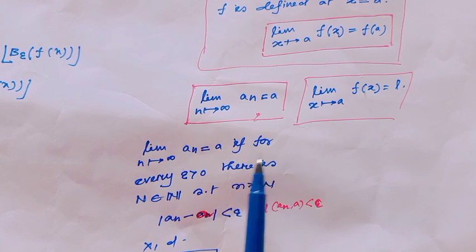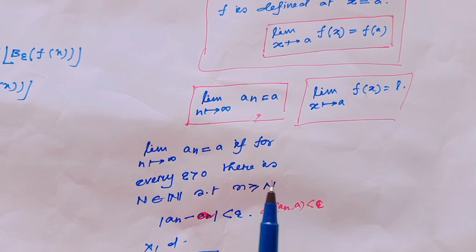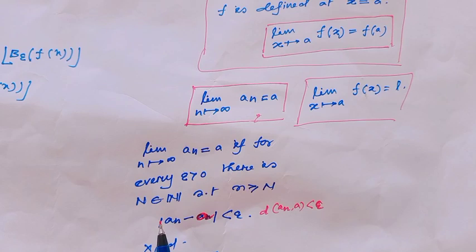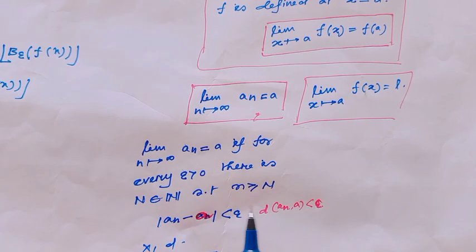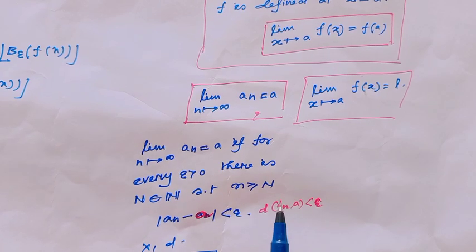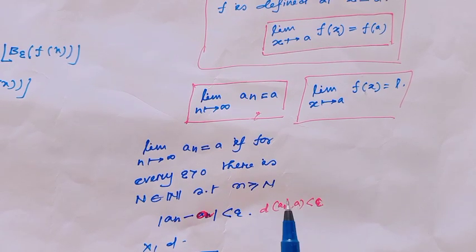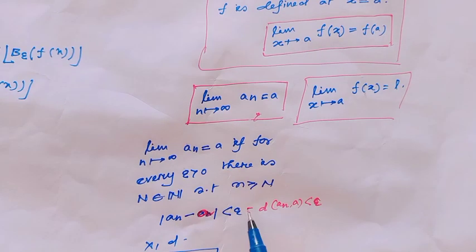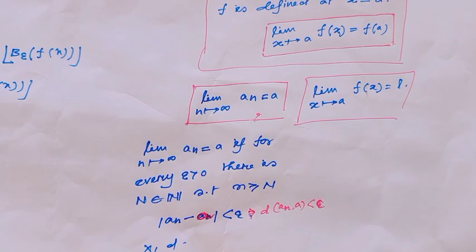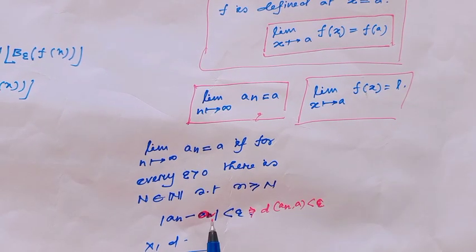That means for every epsilon greater than 0, there exists a capital N belonging to the natural numbers such that n greater than or equal to capital N implies the distance between a_n and a is less than epsilon. Here I have considered the real line.